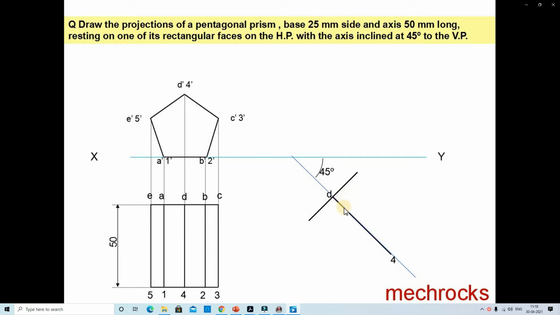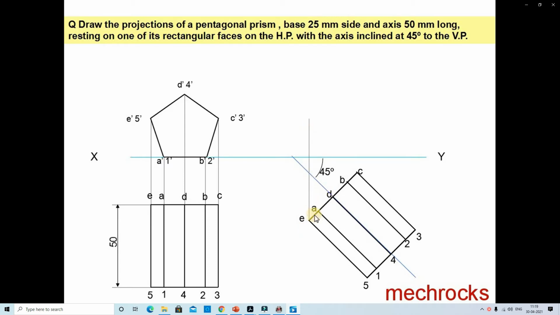The total distances are D to C and D to E, that is the B and A points, next C and E. Wherever the points are, at that distance we identify them. Now we measure 4 to 3 and 4 to 5, and join the lines 4 to 2, 3, and 4 to 1, 5. In this way we join every corner. This is the axis inclination of 45.